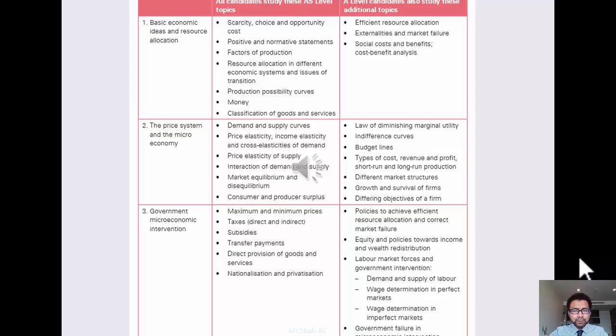Moving on, once we've looked at some reasons why the market doesn't work, why supply and demand doesn't work, we realize the government needs to step in and intervene. So they might start taxing, providing subsidies, introducing minimum prices or maximum prices for goods, or they might just give goods away for free completely. They might start owning particular industries, nationalization, or maybe they'll think the market system can provide the goods in a much more efficient and higher quality manner, so they'll privatize those industries. So we're going to start looking at those.